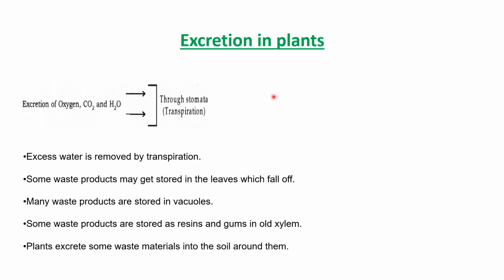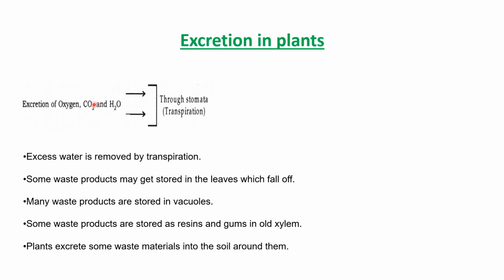Let's see excretion in plants, children. Excretion in plants is quite different from excretion in human beings. First of all, their excretory products are good for human beings, except one or two. Number one, they excrete oxygen, in the form of a gas, which is a product of photosynthesis. At night they excrete carbon dioxide, which is also important for our environment.